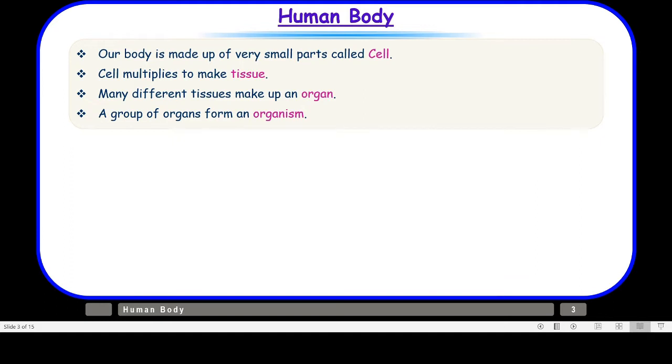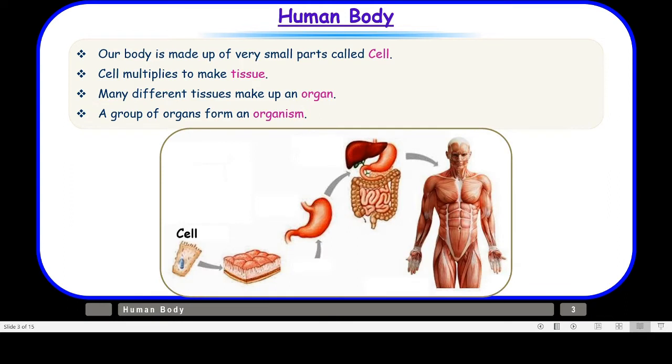So let us try to understand with the help of this diagram. So this is the cell. The cell, as I told you, is the smallest part of the body, and basically our body is made up of many such cells. So what happens is cells divide and grow in size and form tissue. So you can say the tissue is made up of many cells grouped together. Now many different tissues also group together to form an organ.